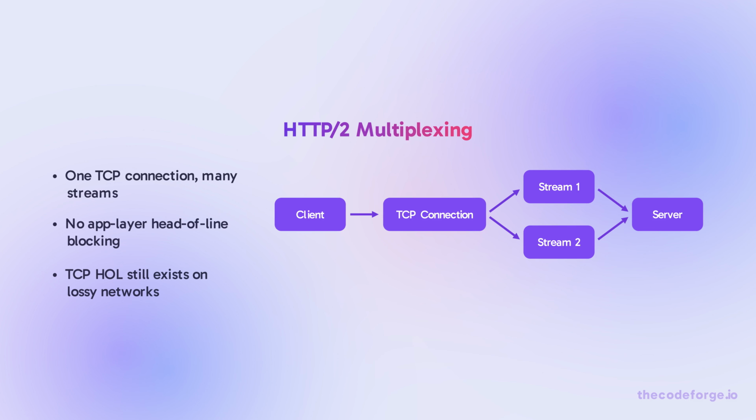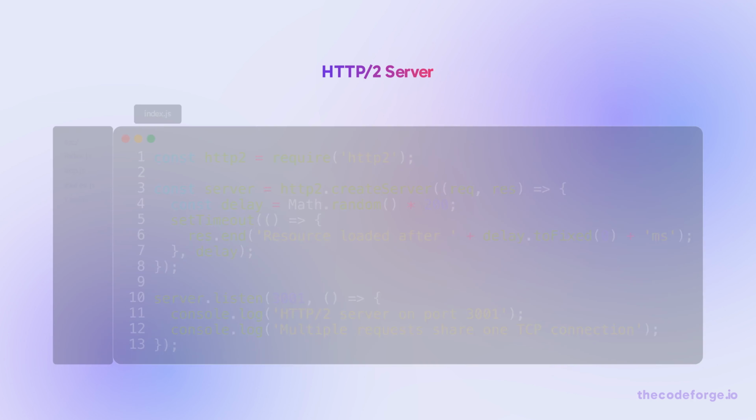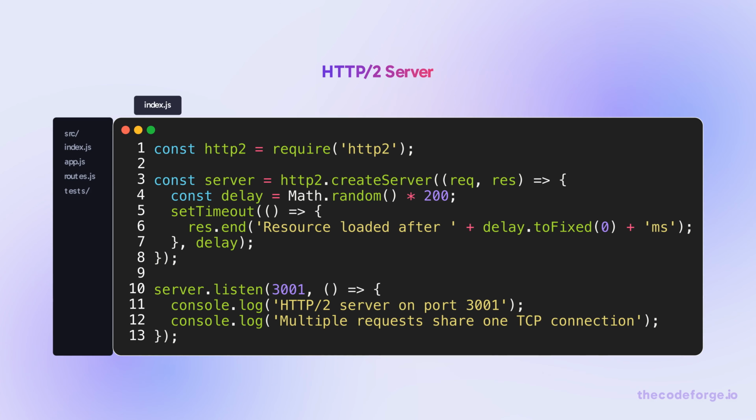HTTP 2 multiplexes multiple streams over a single TCP connection, eliminating app layer head-of-line blocking. But TCP itself still has head-of-line blocking if a packet is lost. This HTTP 2 server handles multiple concurrent requests over one connection. No app layer head-of-line blocking.